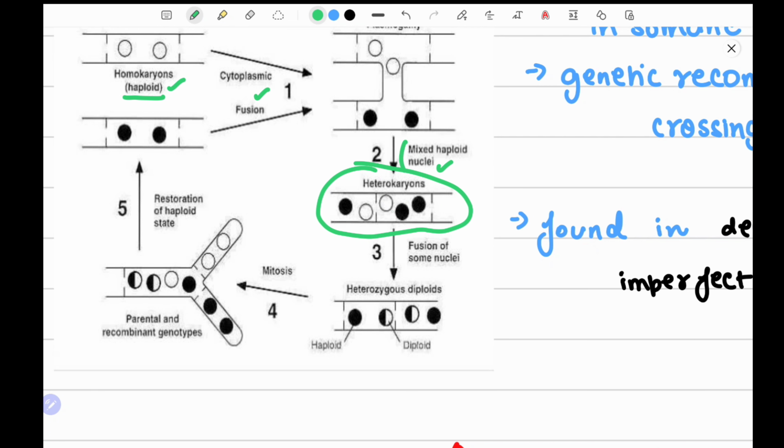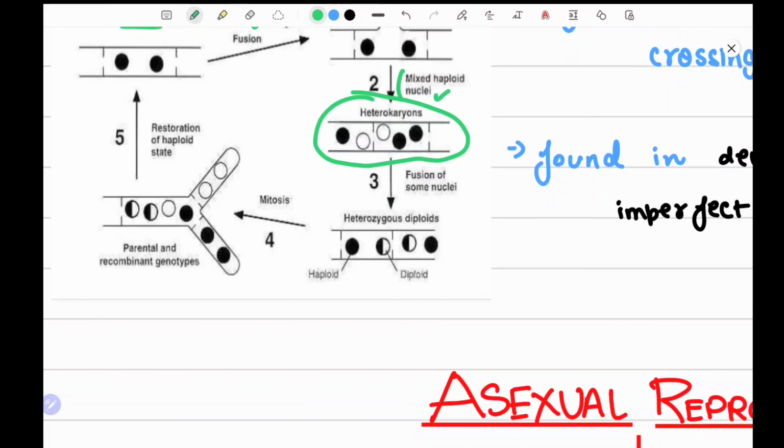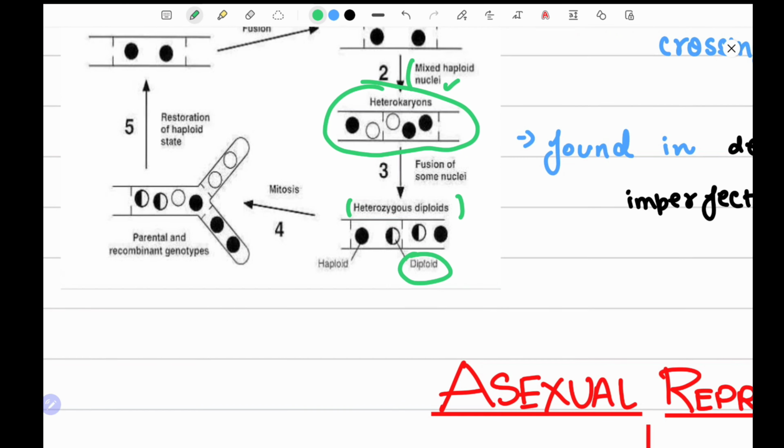In each cell you can find two types of different haploids, so they are called heterokaryons. Some of these heterokaryons will fuse and lead to the formation of a heterozygous diploid. It is shown in black and white, which clearly indicates that two different genotypes are present in it.